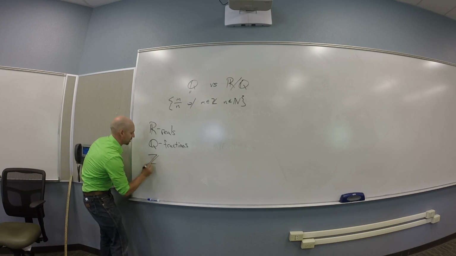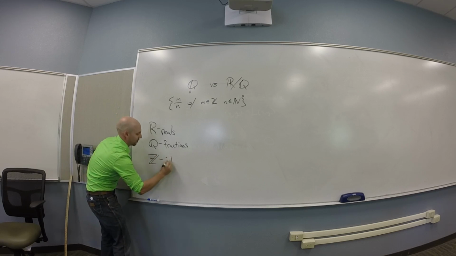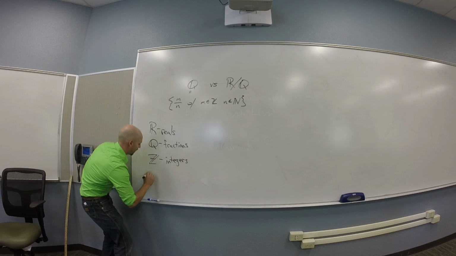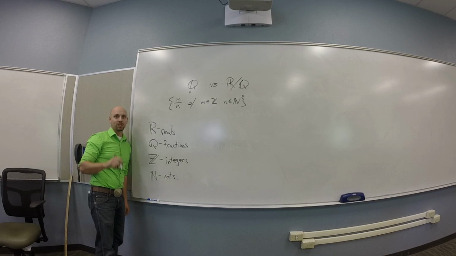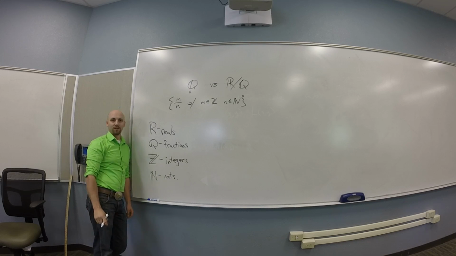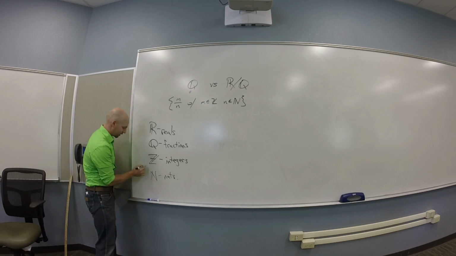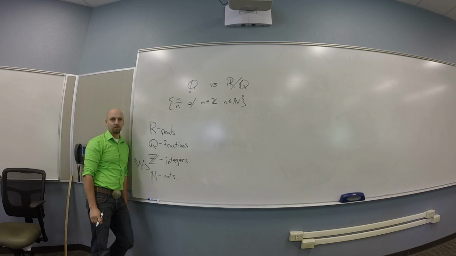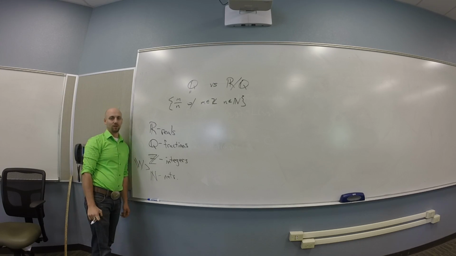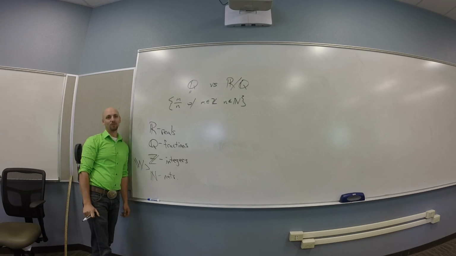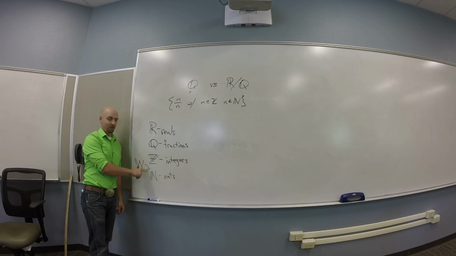Z is the integers. N is the natural numbers, right? The counting numbers, the numbers that label herds of sheep. That doesn't include 0, right? Yeah, the natural numbers don't include 0. If you want to include 0, you want this one that's in between here, W, standing for whole. So the whole numbers contain 0, the natural numbers don't. I do not care at all if you know this one.